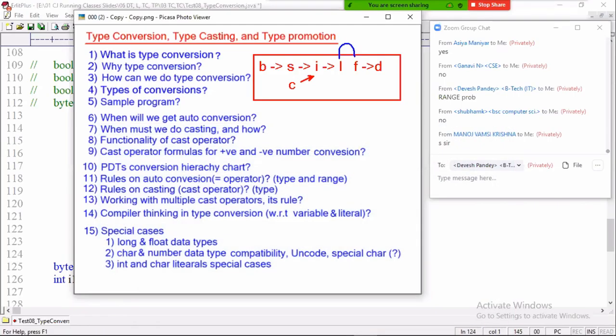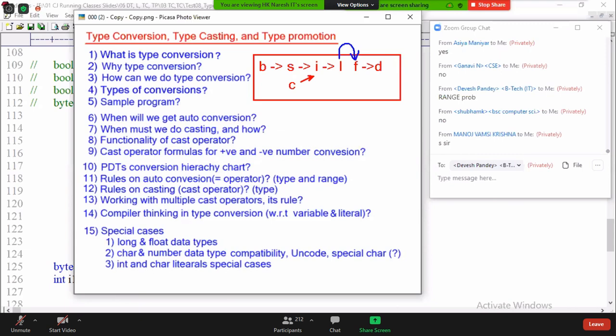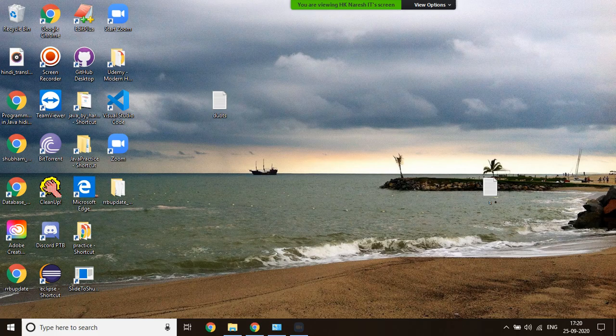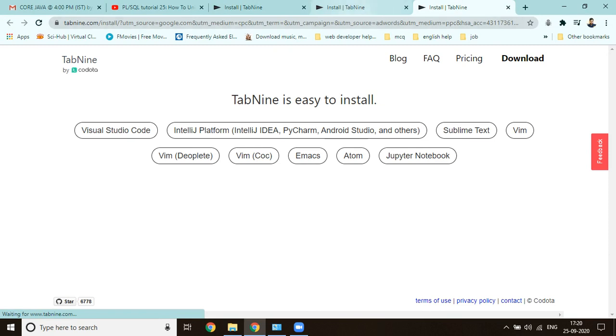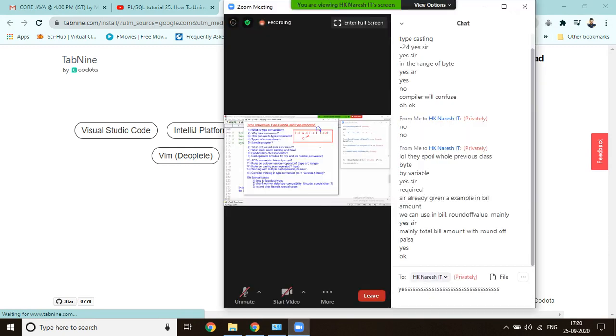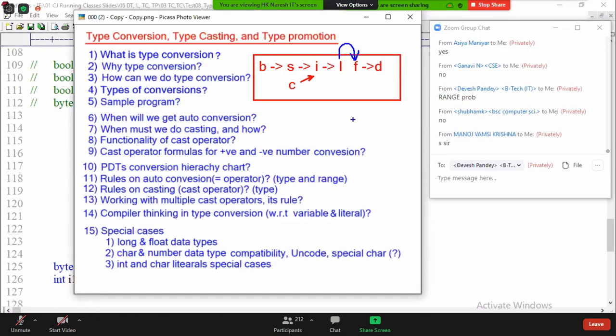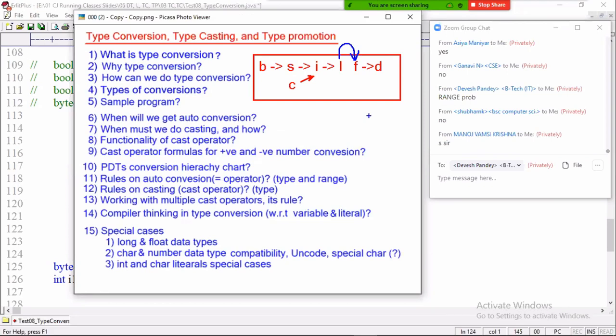First of all, long and float are compatible, but there is a range problem. Tell me, does Java follow size based assignment or range based assignment? Range based, not size based. If it were size based assignment, char and short could be assignable.